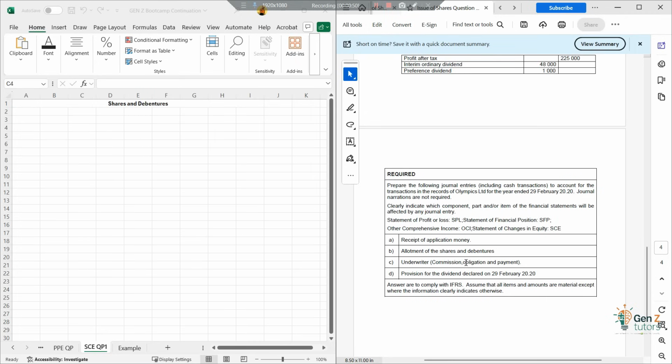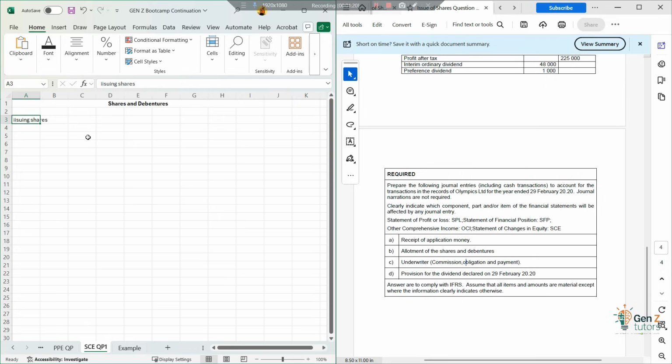But before we get into the question paper, I'd like to outline a few things, right? Firstly, whenever we're issuing shares, we might be afraid that the shares will not be fully bought by the public when you're having an initial public offering.